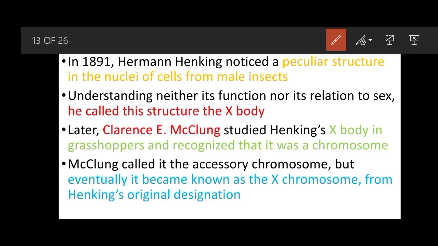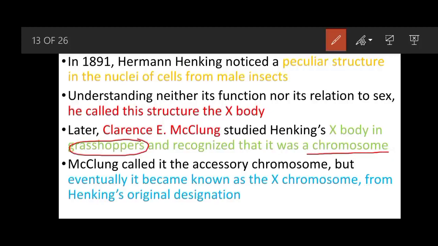He called the structure the X body. Later, McClung studied Henking's X body in grasshoppers and recognized that it was a chromosome.